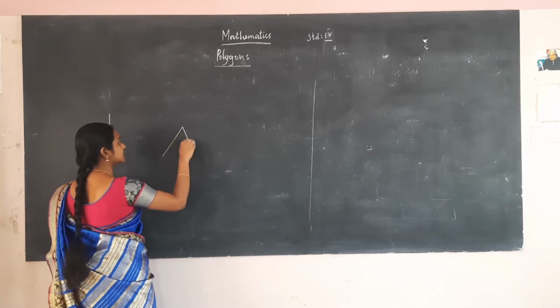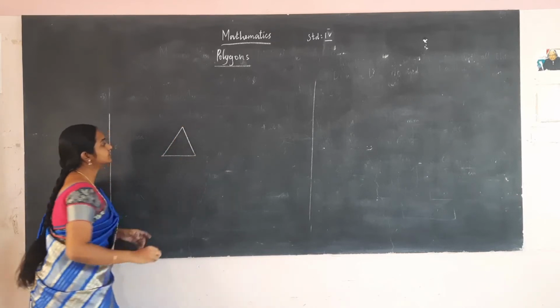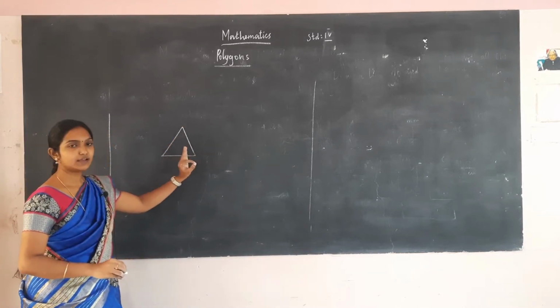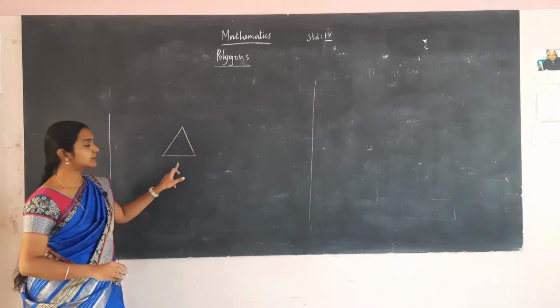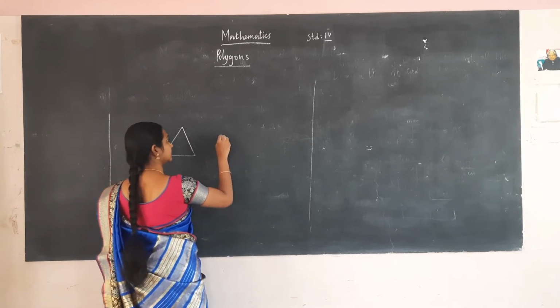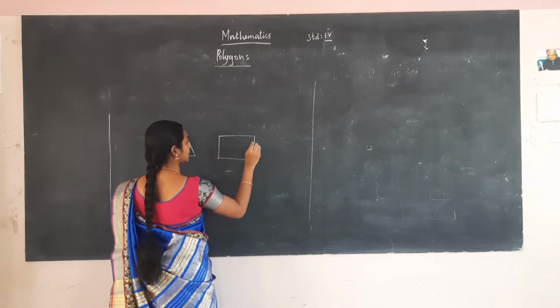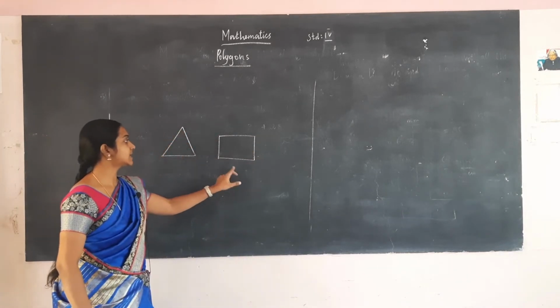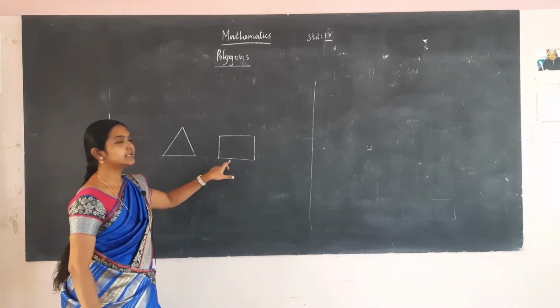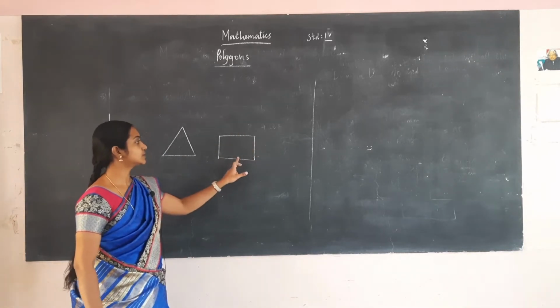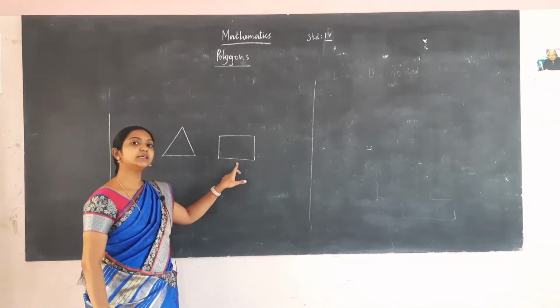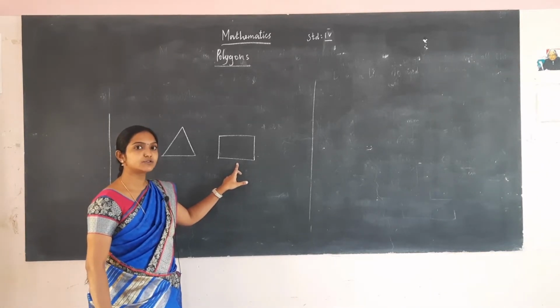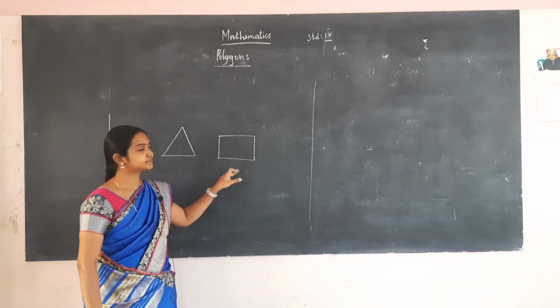Because a triangle has three sides, 1, 2, 3. We have three sides and it is closed. So this is a polygon. This is also a polygon because it has four lines which is also closed. So this is also a polygon. A polygon is formed by joining three or more lines to form a closed figure.